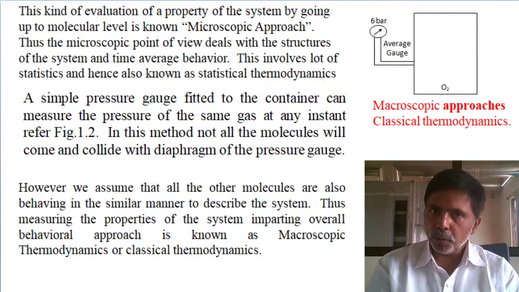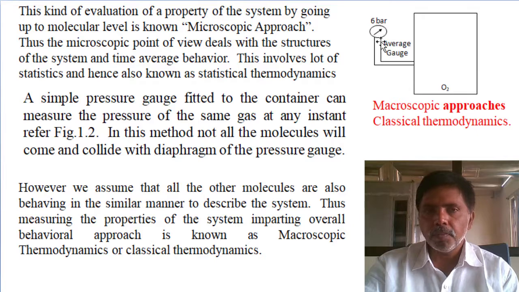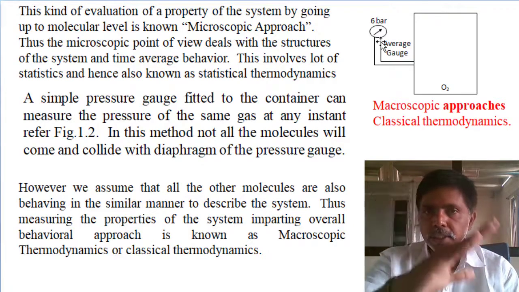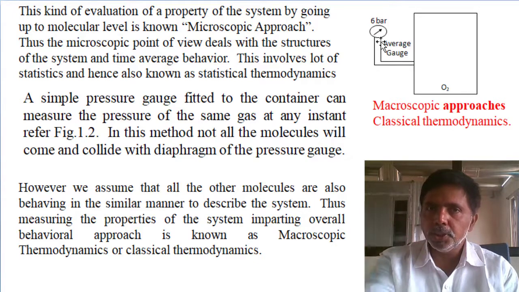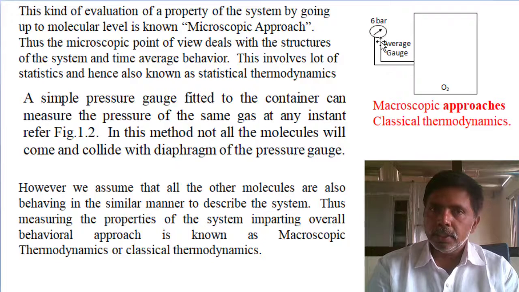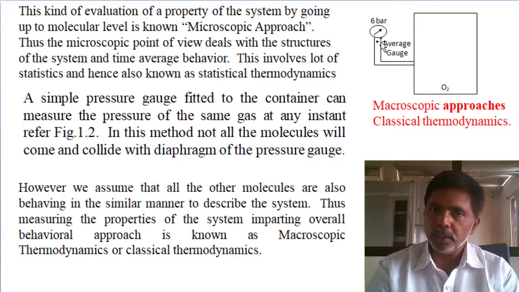There is one opening in the wall, and there they place the pressure gauge. The gas touches the diaphragm of the pressure gauge, and the needle changes according to that, showing this much pressure is there. If we require 30 kg per cm square, say, then they will fill the air, and if there is excess, they will remove the air.